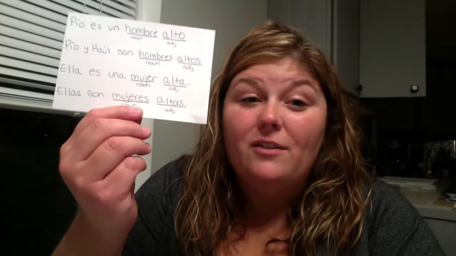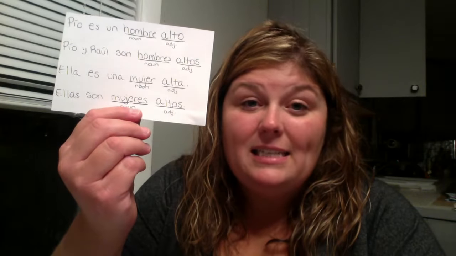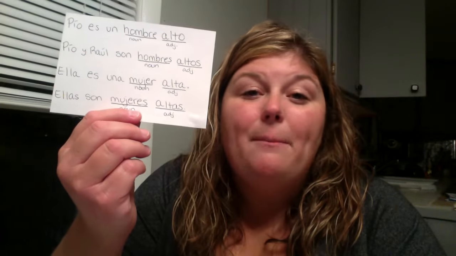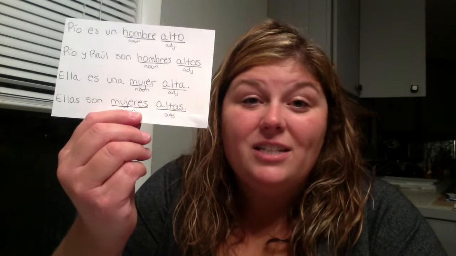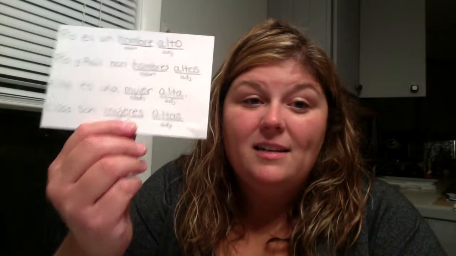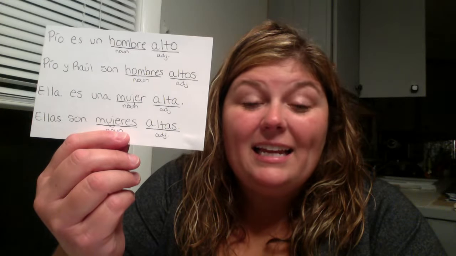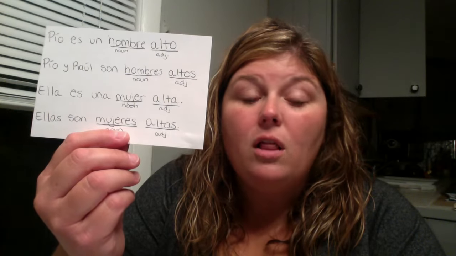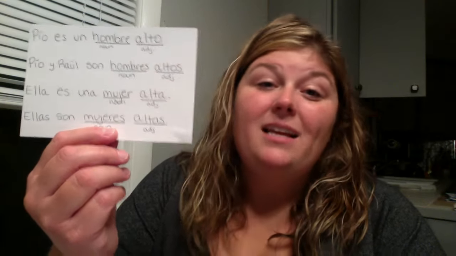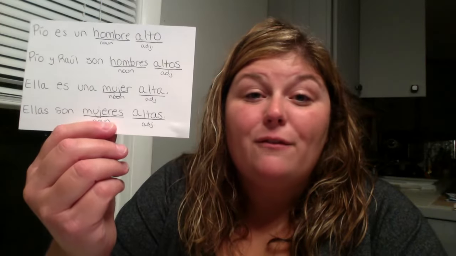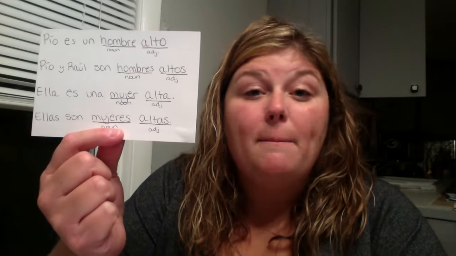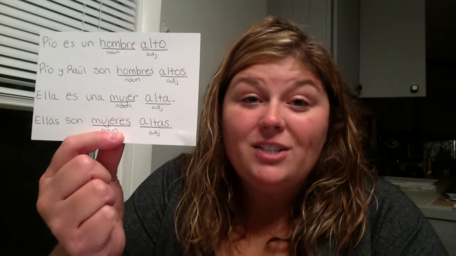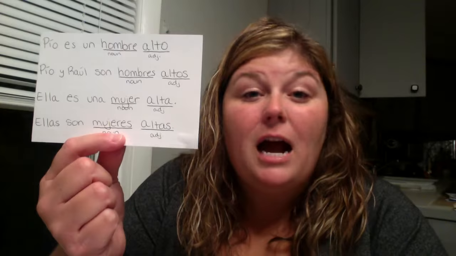Now, take a look, for example, at the first sentence, and you'll notice something different compared to English about the location of the adjective in the sentence. So take a look at that. In English, I would say Pío is a tall man. So in English, we put our adjectives in front of our noun, tall man. See? But in Spanish, it's the opposite. Our adjectives are going to come after our noun.